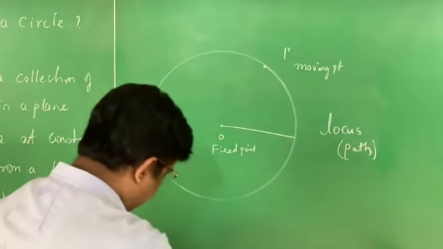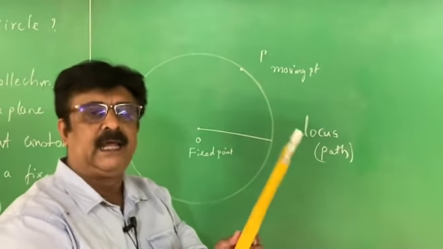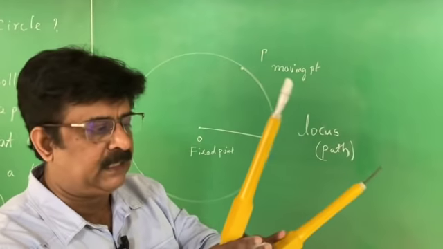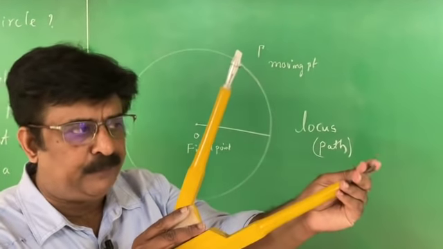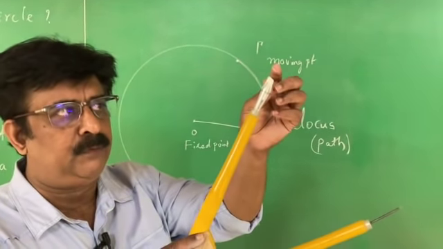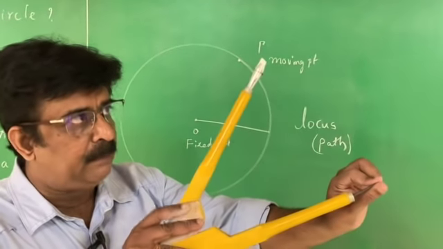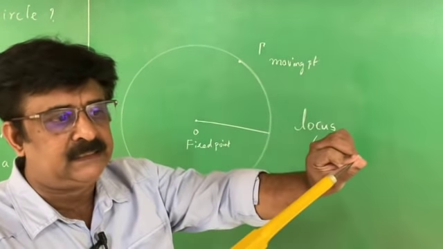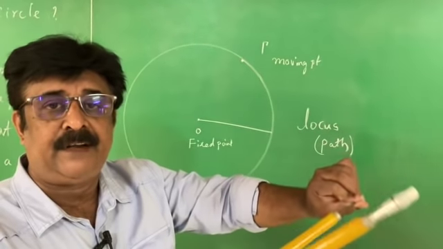The same concept we use to draw a circle with the help of a compass. In the compass, one point is called the fixed point, another point is called the moving point, and the path of the moving point becomes the circle. That is the definition of the circle.